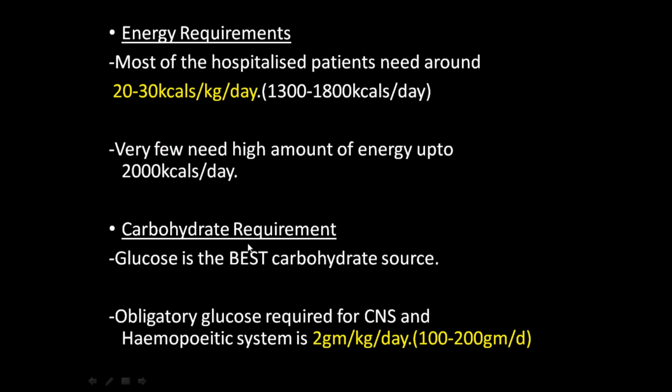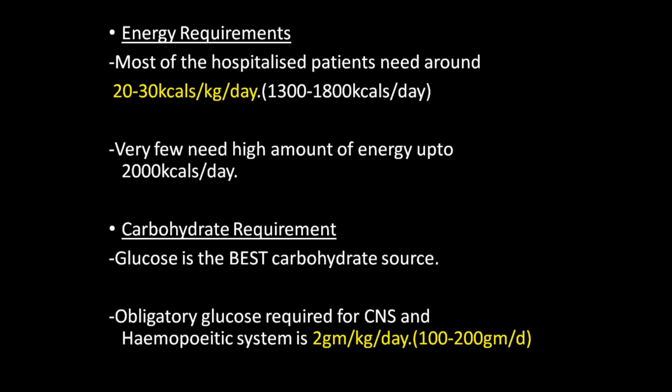So first is the carbohydrate requirement. Glucose is always the best carbohydrate source. The mandatory glucose required for the central nervous system and the hematopoietic system, that is brain tissue, RBCs and WBCs, is 2 gram per kg per day. For a 60 kg body weight, it is 2 into 60, 120 grams per day. For me, at 70 kgs or so, it will be 140.